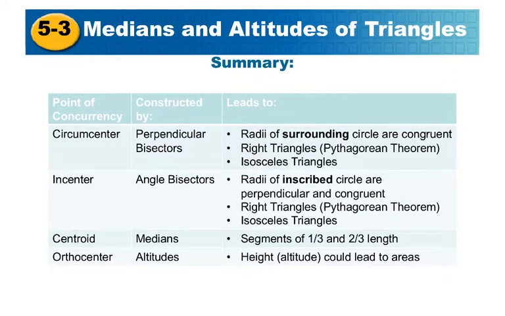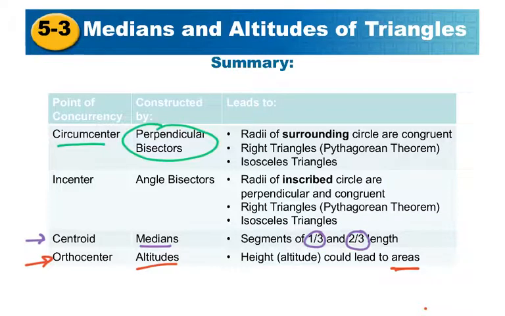This here is a very helpful chart to kind of summarize what we've been doing. Today we talked about centroid, which comes from medians, and then that whole 1/3, 2/3 reference. We also talked about orthocenter, which comes from altitudes, and it usually leads to areas. And then the previous day, we talked about the circumcenter coming from perpendicular bisectors, and the fact that there's this surrounding circle. And then our incenter, with your angle bisectors, was talking about an inscribed circle and some radii.